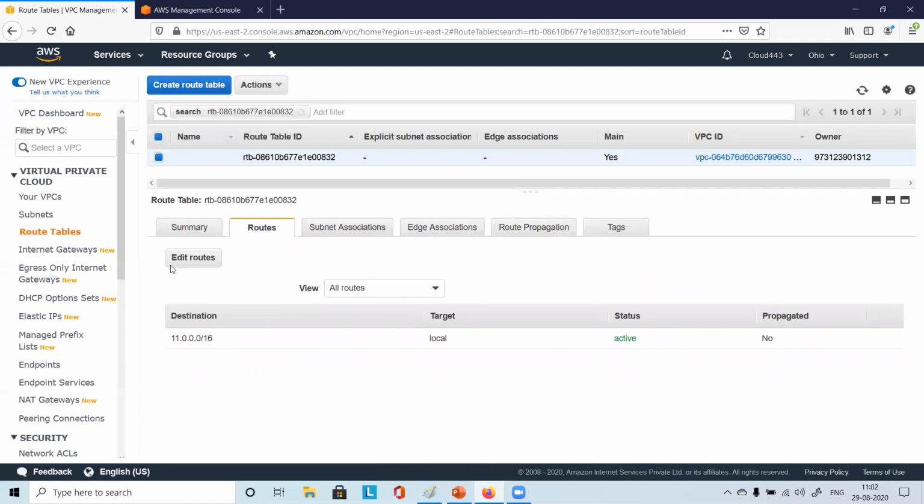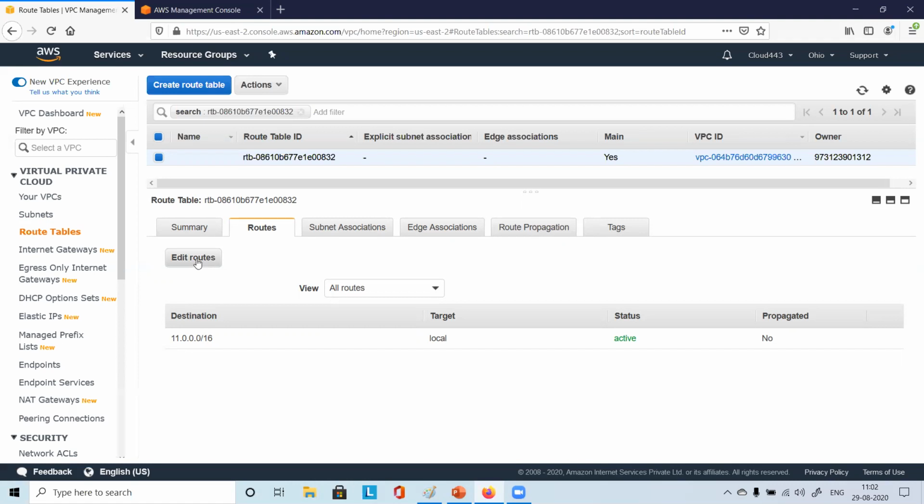Here you see you have one destination, 11.0.0.0/16, local, active. Here you have the option of edit routes, correct? Click on that. All of you found this option?